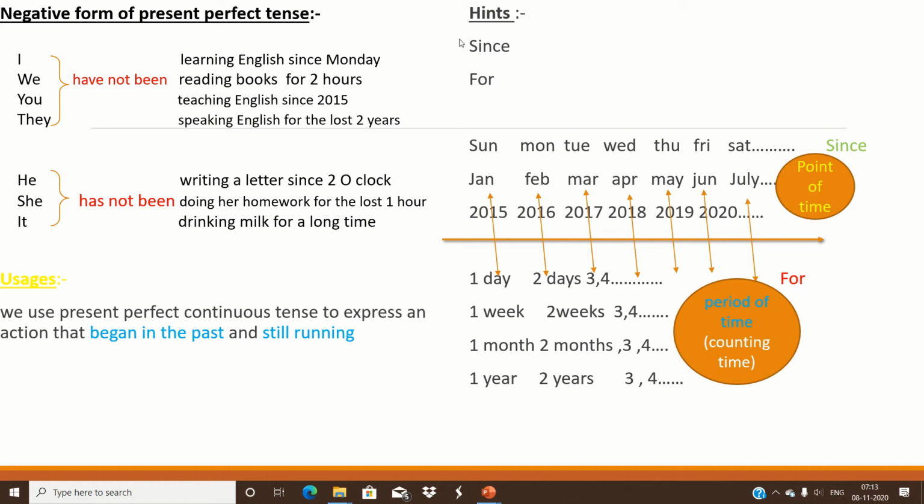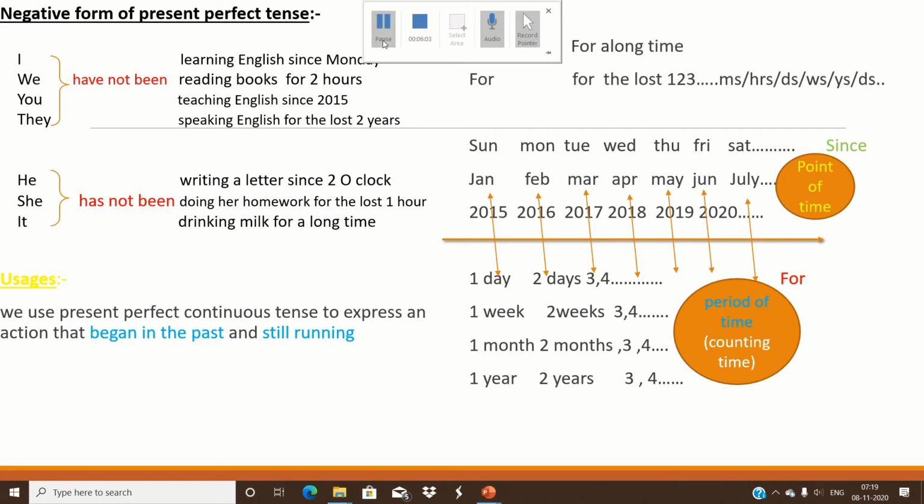So the hints for this present perfect continuous tense are since, for, and for a long time. For the last 1 hour, for the last 2 hours. These are all the hints of present perfect continuous tense. If we identify these keywords: since, for a long time, and for the last 1, 2, 3 or anything.